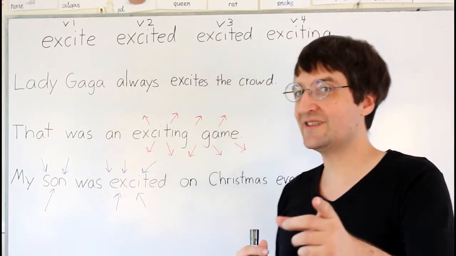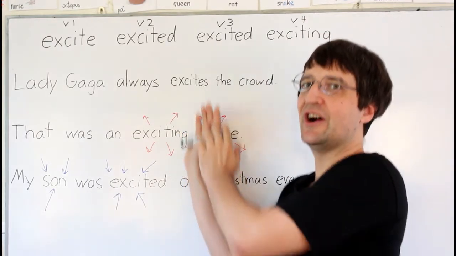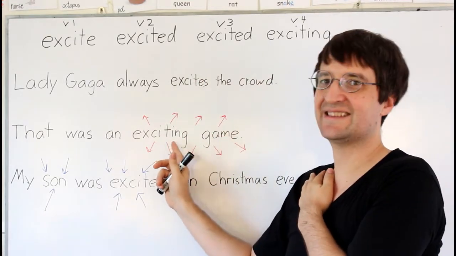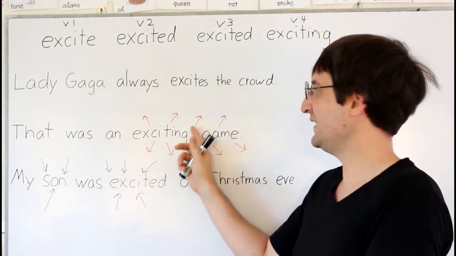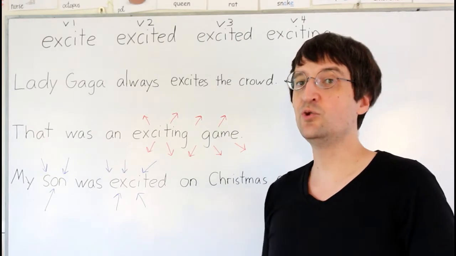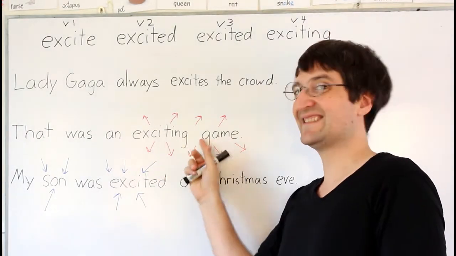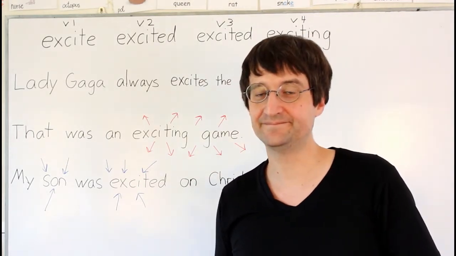And when it's used as an adjective, it takes that activity and does the activity. The game is exciting. The action of excite is being done. In this case, it's being done to you. When you watch the game, the exciting game is making you feel excited.